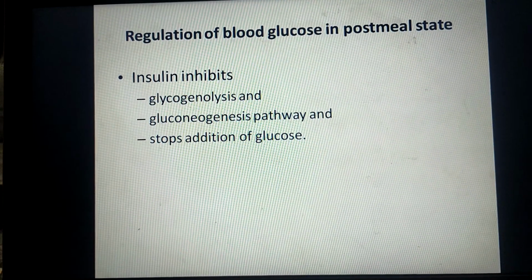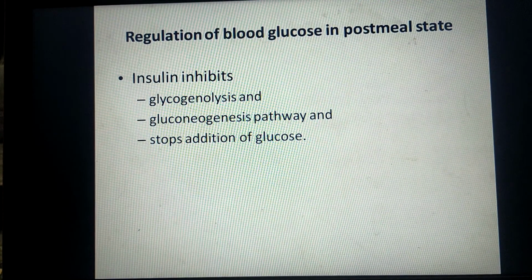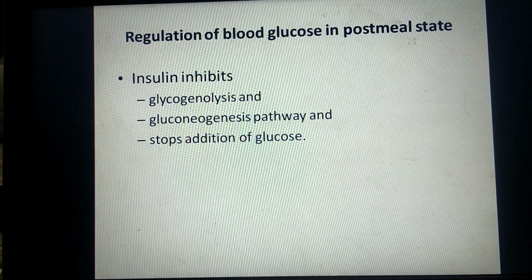If we carefully study, then we can find out that the pathways which are stimulated in fasting state get inhibited in post-meal state, and the pathways which are inhibited in fasting state get stimulated in the post-meal state by the hormones of fasting state and post-meal state. So this is about the regulation of blood glucose level in normal persons.